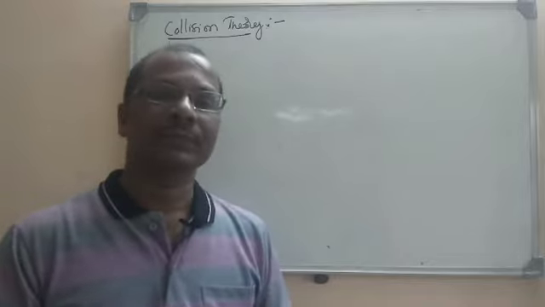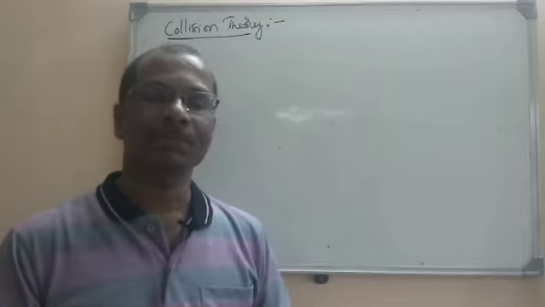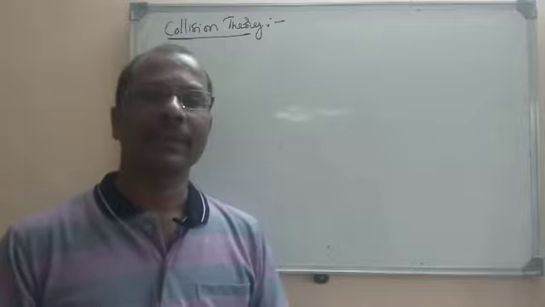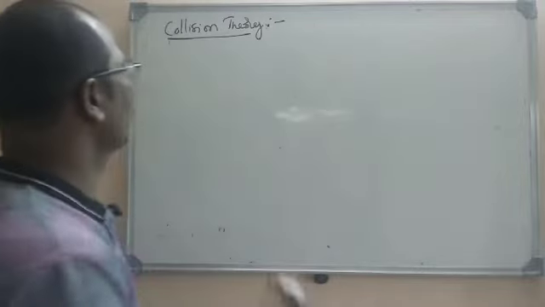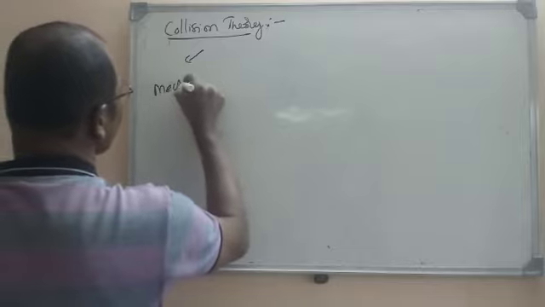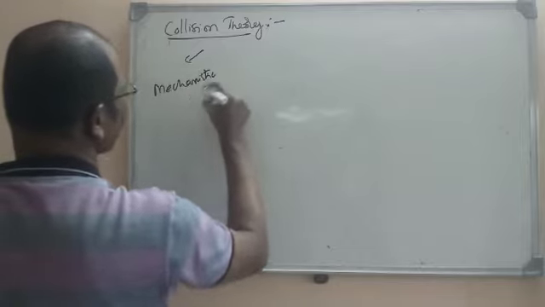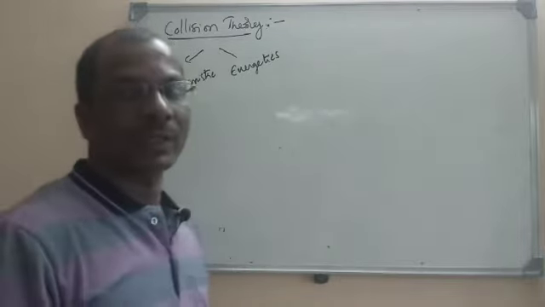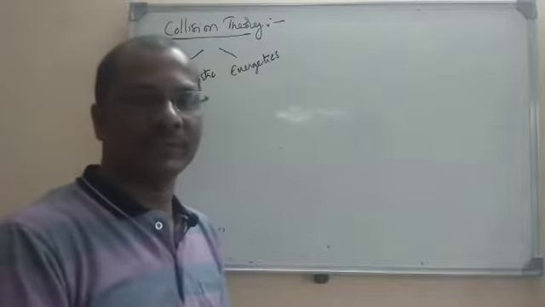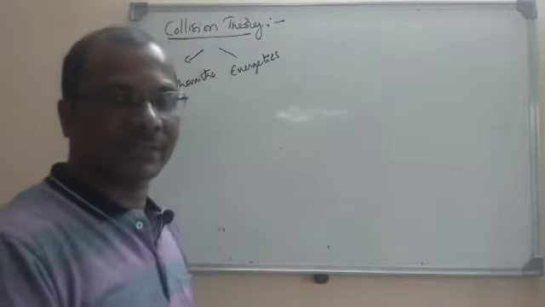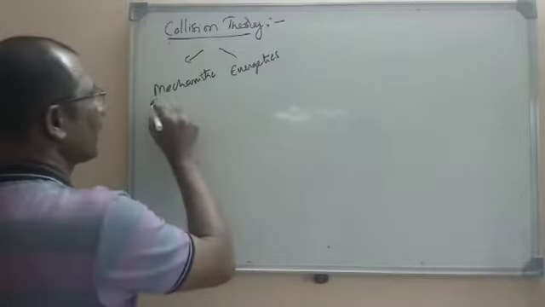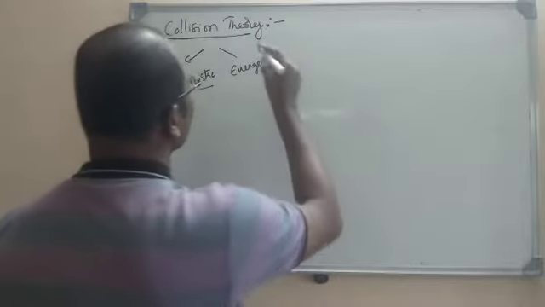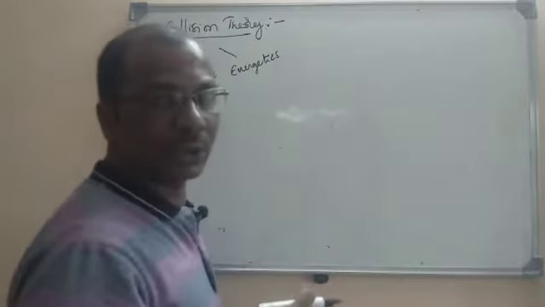Now, what aspects will collision theory explain about the rate of reaction? Collision theory also explains the rate of reaction, and it explains the mechanistic aspects and also the energetics of the chemical reaction: how the energy will change from reactants to products, and how the reactants will be transformed into the products. What happens mechanically among the molecules is explained.